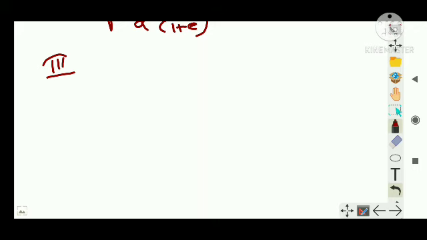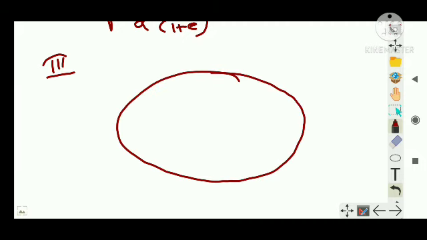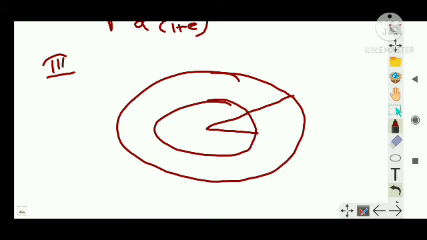Suppose this is the elliptical motion of one planet and this is the elliptical motion of another planet, right? So let's say this is the two planets' positions. Let's say this is r1 and this is r2. This guy is one planet and this is another planet, and this is our sun's position. Of course, I have marked it as the focus, right? Clear. So this one's time period, let's say, is t1, and this one's time period of rotation is t2.